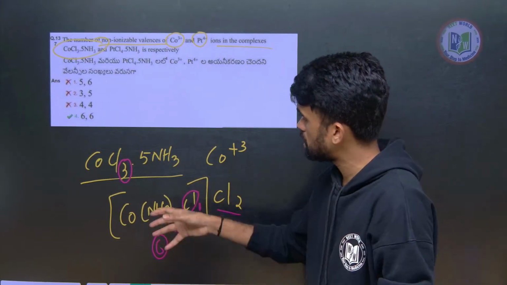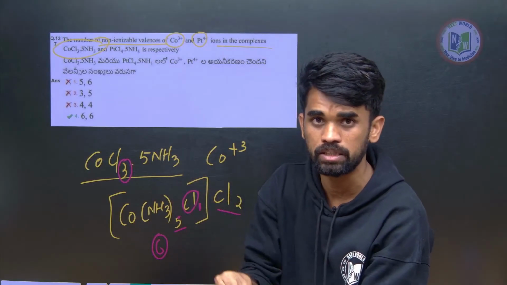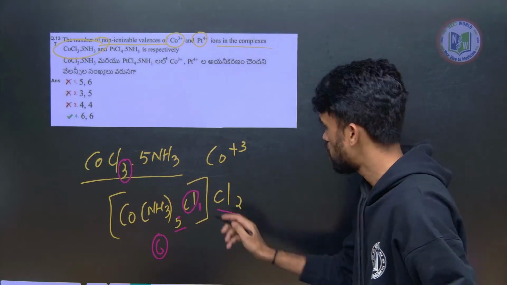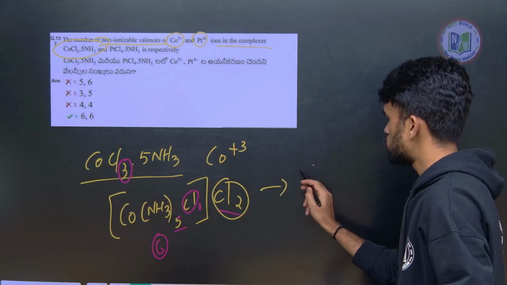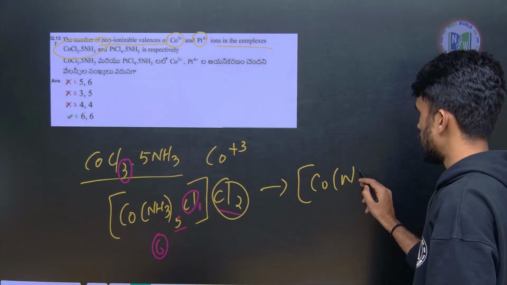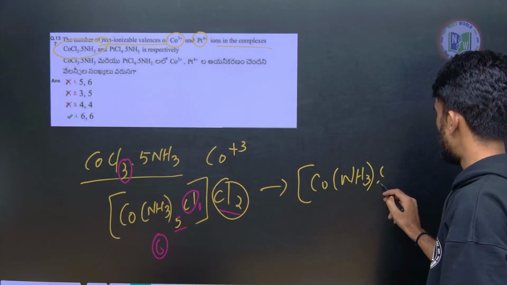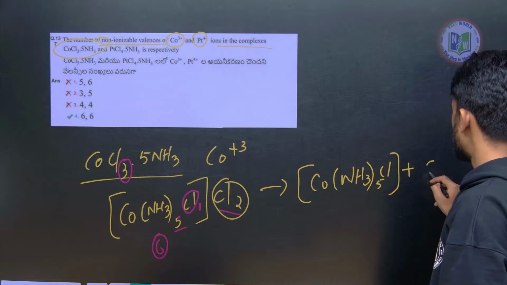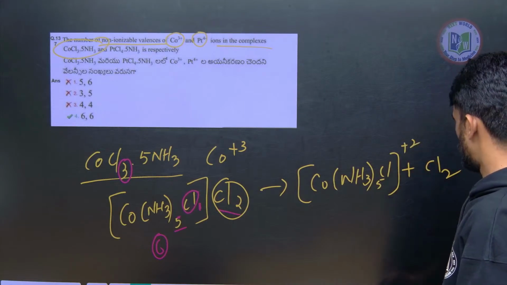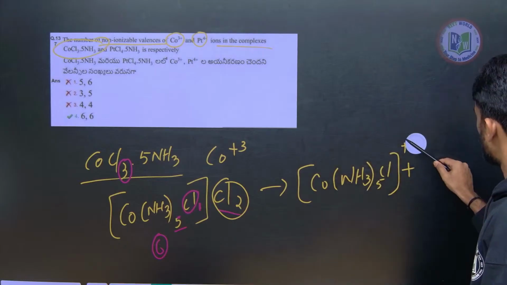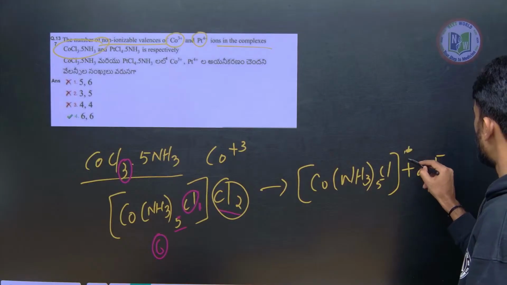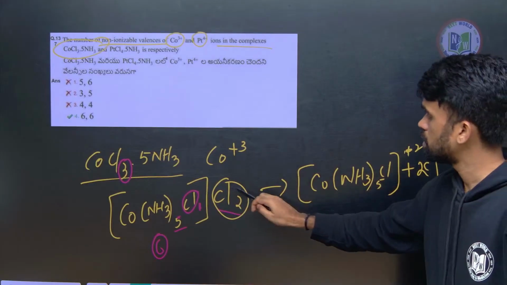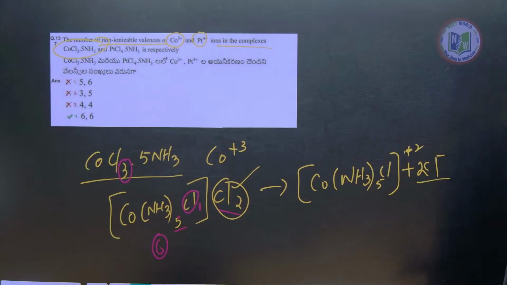Now if we place this in an aqueous medium, in water, what happens? It will ionize. Only the ions outside this sphere will get ionized. So we will have [Co(NH3)5Cl]2+ and 2Cl minus. Why 2Cl minus? These 2 chloride ions come out as chloride ions and the complex remains as plus 2. I hope this is clear.